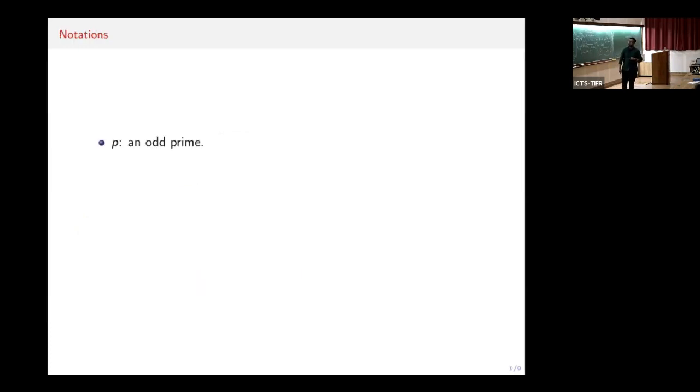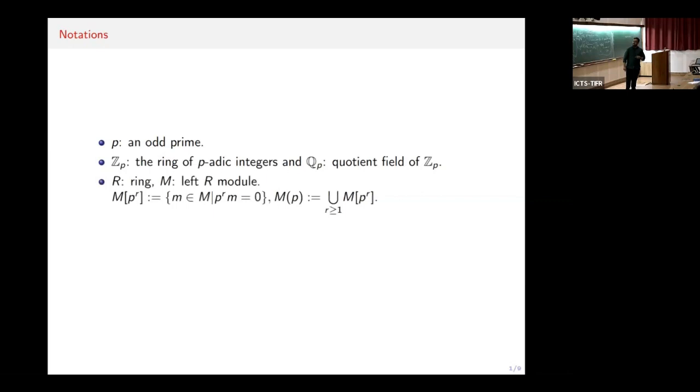So let me first give a bunch of notations. p will be for me an odd prime. Z_p is the ring of p-adic integers. Q_p is its quotient field. Throughout this talk, whenever I say that M is an R-module, I always mean that M is a left R-module. M[p^r] is the notation for the elements of M which are killed by p^r, and M(p) is the union of all these p^r-torsion points of M.